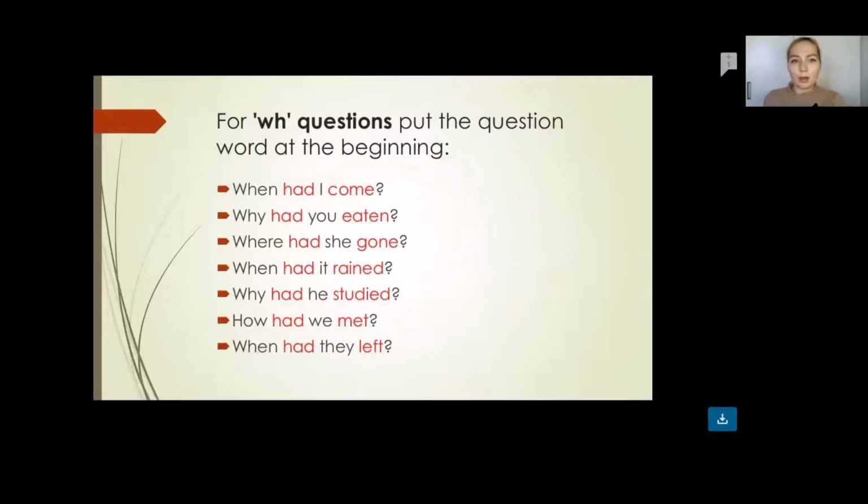When had I come? Why had you eaten? Where had she gone? When had it rained? Why had he started? How had we met? When had they left? As you see, the question words stand at the beginning, and then it is followed by had, then by the pronoun, and then the third form of an irregular verb, or for a regular verb, ed as the ending.